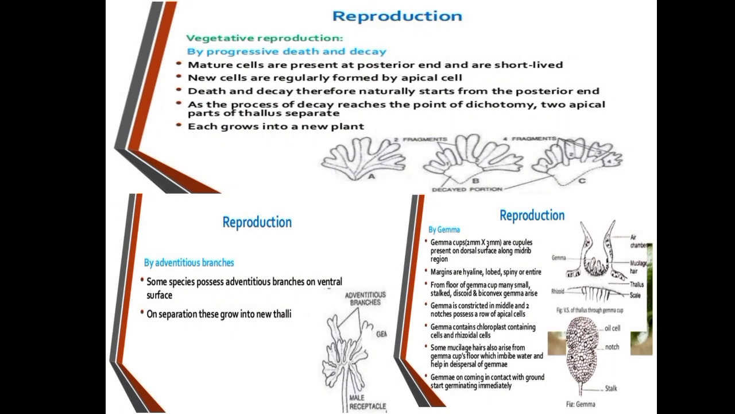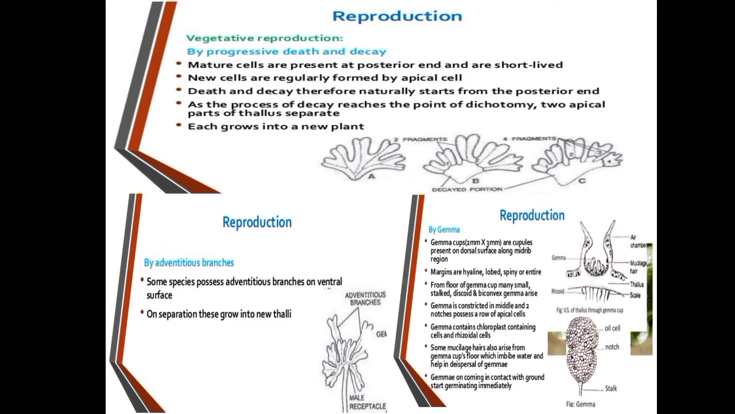Coming to the reproduction part, we know that it reproduces by vegetative as well as sexual methods. Vegetative means the vegetative part, where it occurs on the land. It occurs by means of fragmentation, by means of adventitious branches, and by means of gemmae. So what is fragmentation? In this, the older region of the thallus decays and degenerates, and the younger region or the apical region again regenerates, and it produces the new plant body.